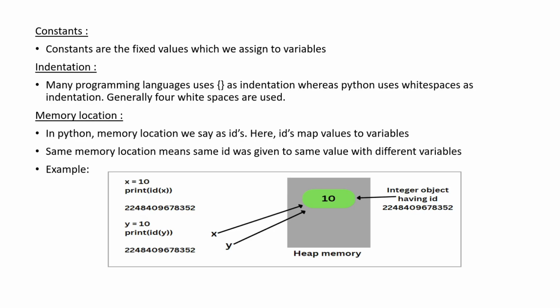In Python, we call the memory location an ID. These IDs help to map values to variables. The same memory location means the same ID for the same value with different variables. By seeing the example, x equals 10, whereas y equals 10. Both x and y have the same value, so both the variables have the same memory location. In Python, the memory is stored as a constant value, and it maps to the variable.